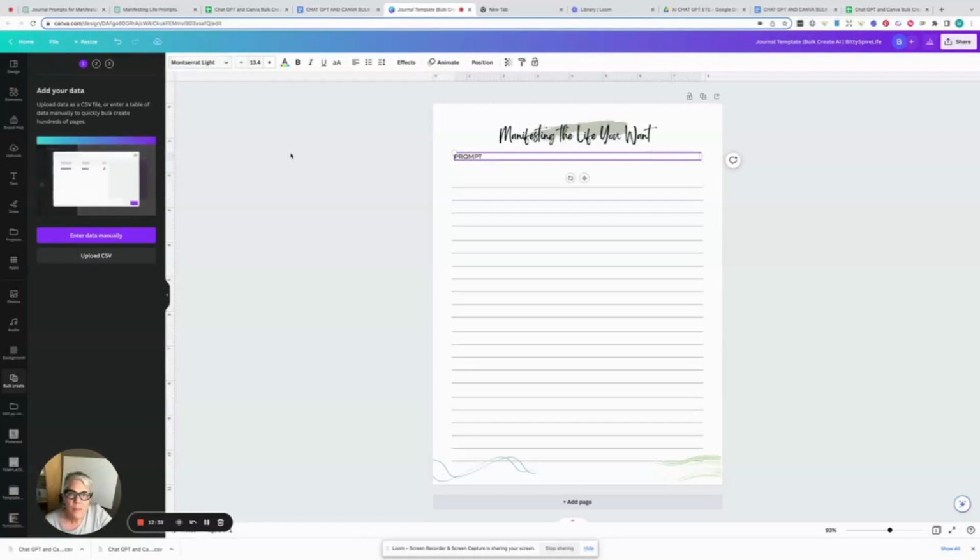And my size just happens to be 13.4, which seems moderately random, but it's not too big, not too small, based on stuff that you want. So you're going to click into where this is. And once you click into where that word is, that's when you have the ability to find the Bulk Create app. Okay, because I've already used it, it's showing up.